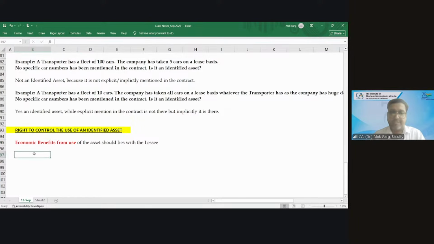Second, what is second? Right to direct the use. Decision about using the asset. Who will take the decision about using the asset? How to use and for what purpose the asset is used? It lies with the lessee. How to use and for what purpose? It should be lying with whom? With the lessee. It should be lying with the lessee, right?